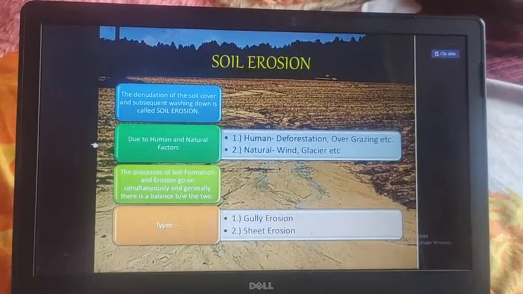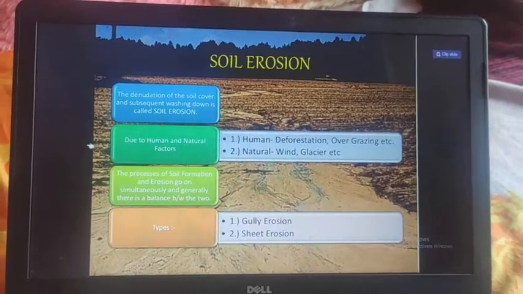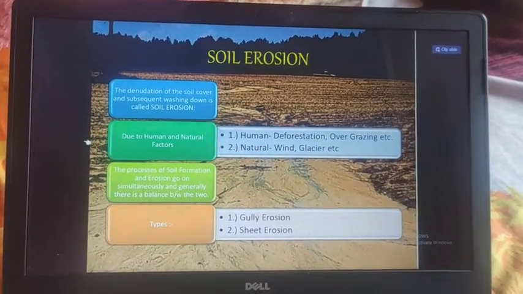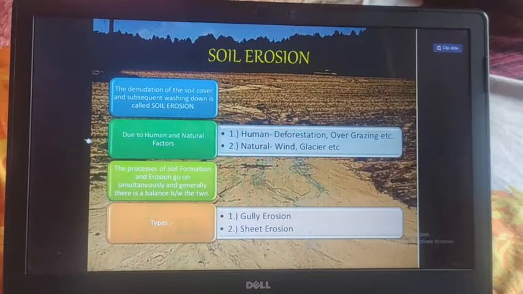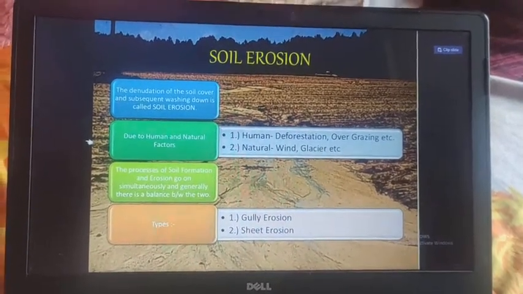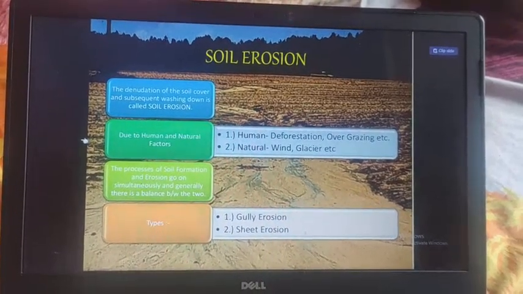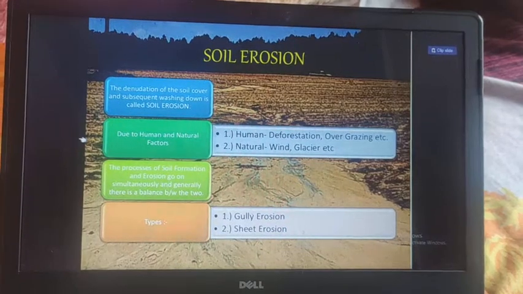Dear students, what is soil erosion? Let's talk about soil erosion. Dear students, the denudation of the soil cover and subsequent washing down is called soil erosion. Yes, the denudation of the soil cover and subsequent washing down is called soil erosion.